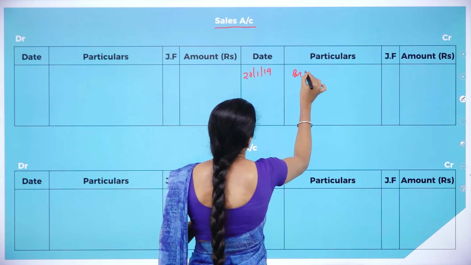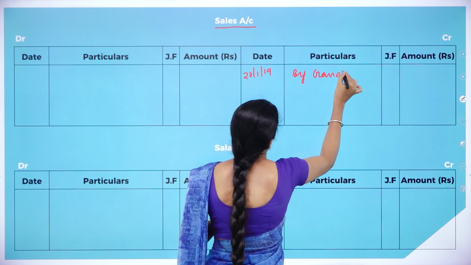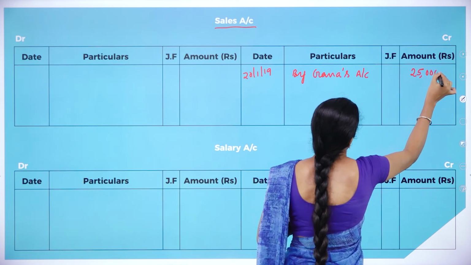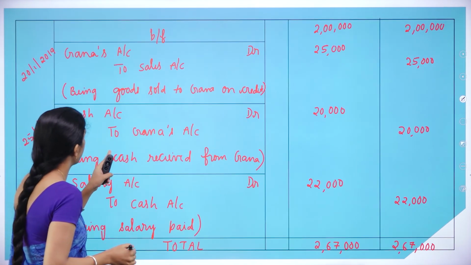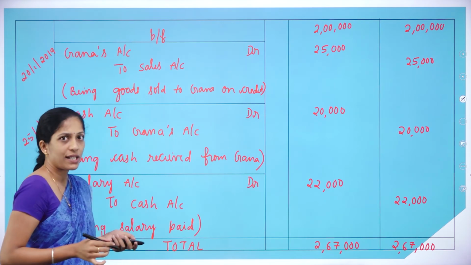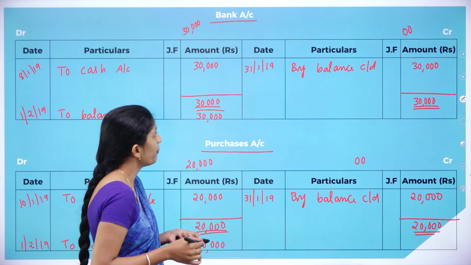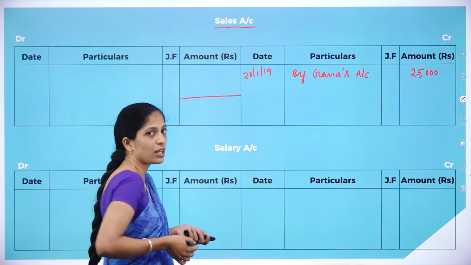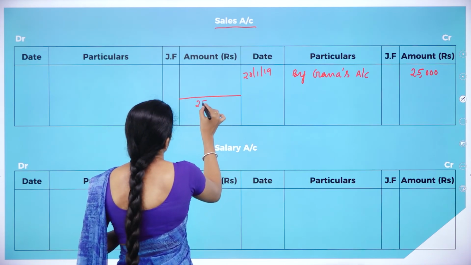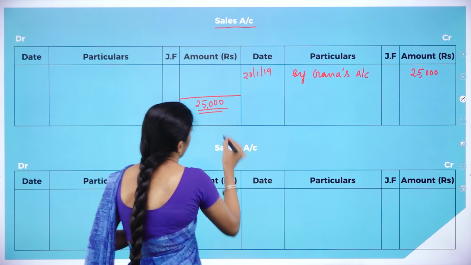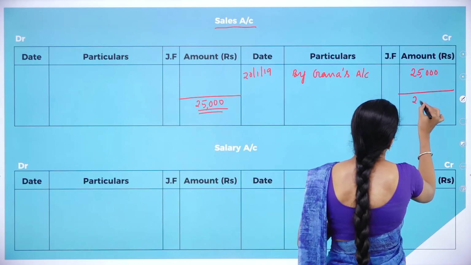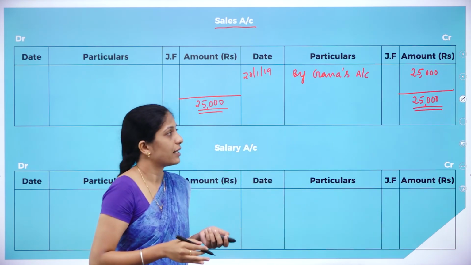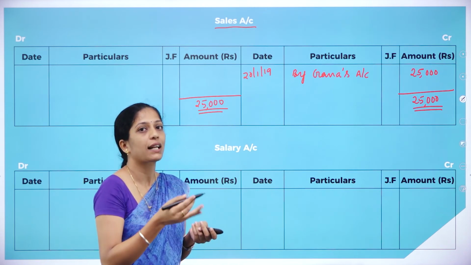2/1/2019 by Ghana's account 25,000. Next, there is no sales account. Here also there is no sales account. So what do you have to do? We have to balance. So how to balance? Since in the debit side there is no amount, 25,000 is greater. So 25,000 has to be written on both sides. So that amount is the balancing figure. Here the credit side is more. It means credit balance.